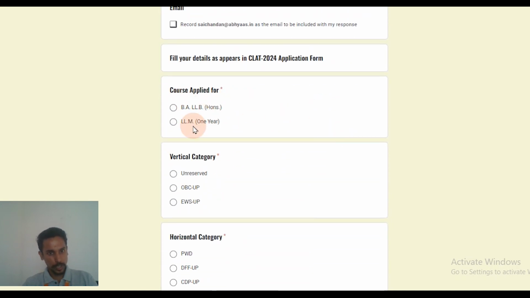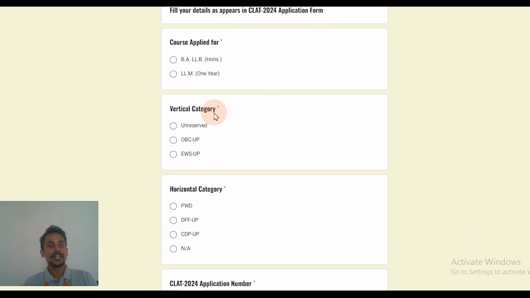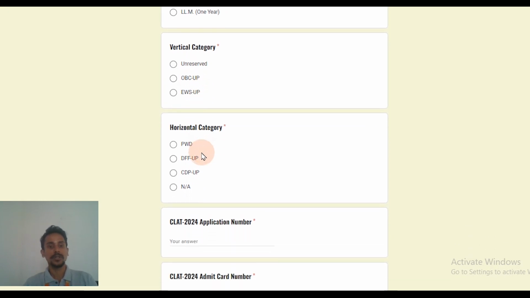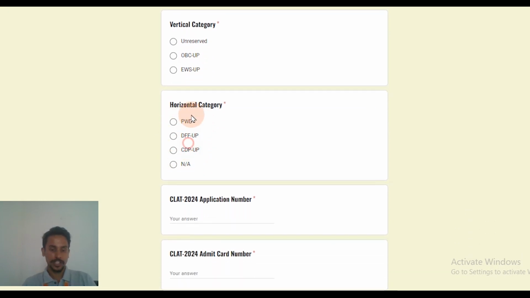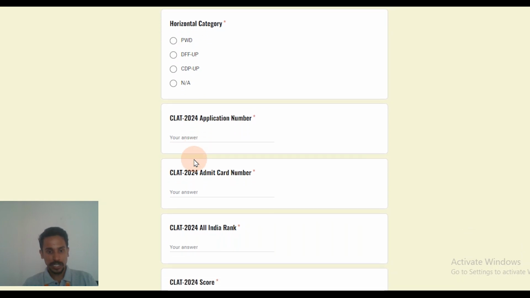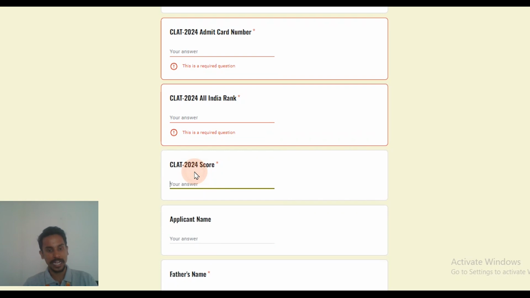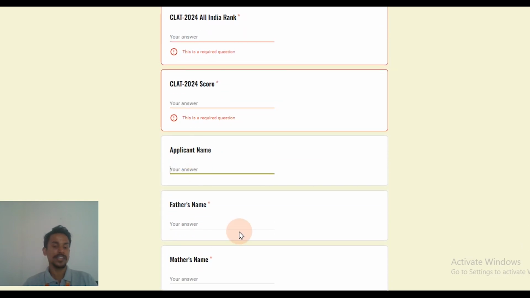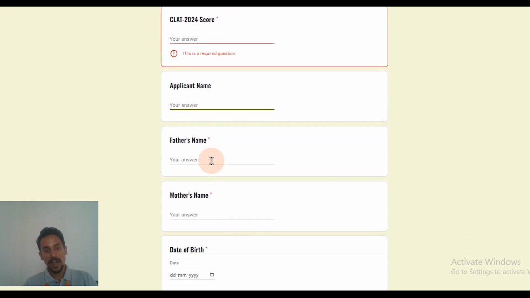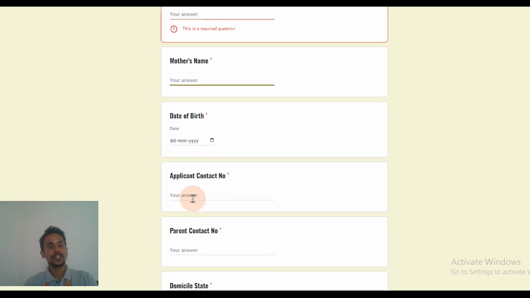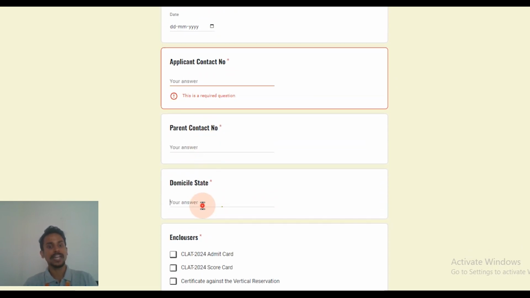It asks for the course you are applying for, undergraduation or post-graduation, and the reservation if you are availing any. If you are availing none of the reservations, you can put unreserved; otherwise you can choose the other two. If you are availing horizontal reservation, you can click on any of them. Apart from that, your CLAT application number, admit card number, All India rank in CLAT 2024, your score in CLAT 2024, your name as given in your CLAT admission form, your father's name, mother's name, date of birth, your contact number, your parents' contact number, and state of domicile. If you're from UP, you have to mention it, because that gives you extra leverage, as you get a special reservation there.